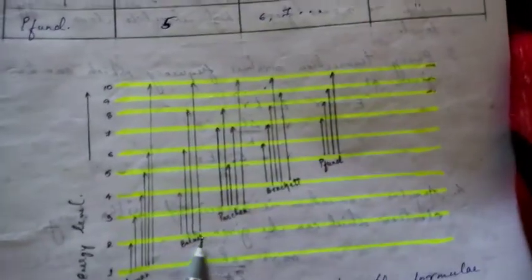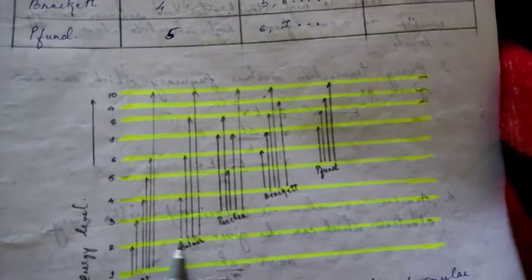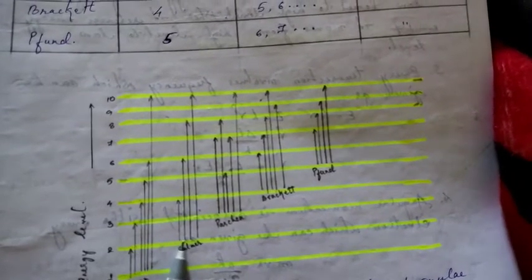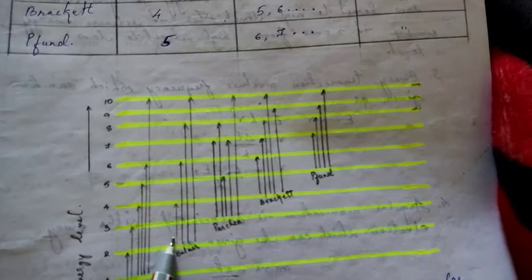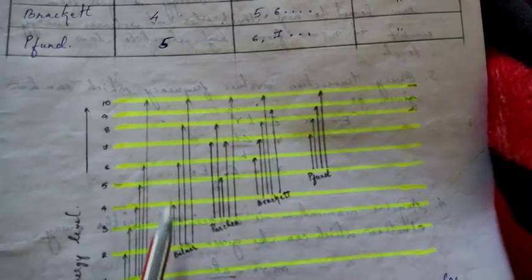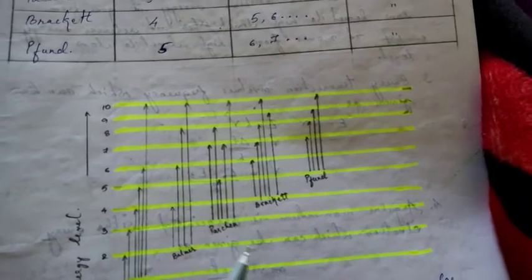Similarly, when we talk about the Balmer series, the starting is 2. The electron will start at the 2 position. So from 2 to 3, from 2 to 4, 2 to 5, like that it goes on. And this is how you can draw the series.